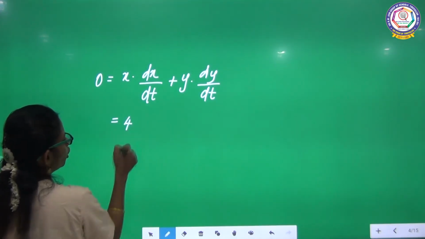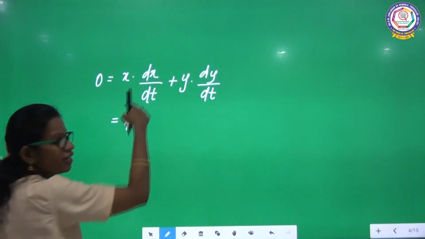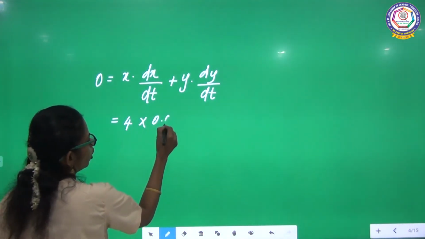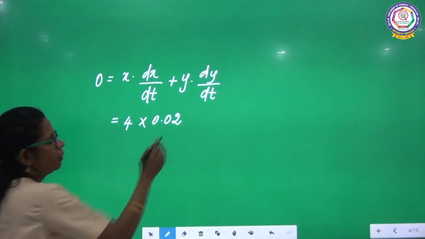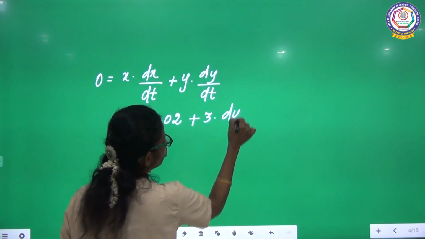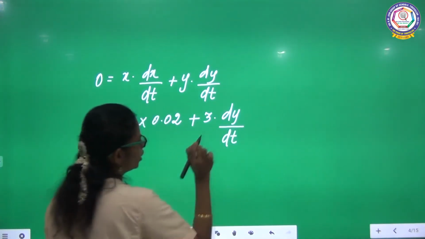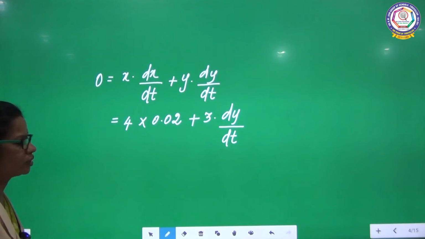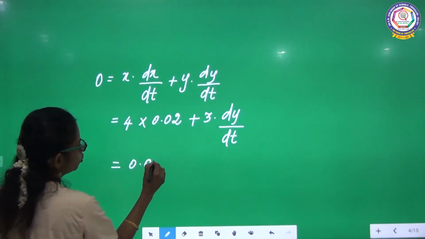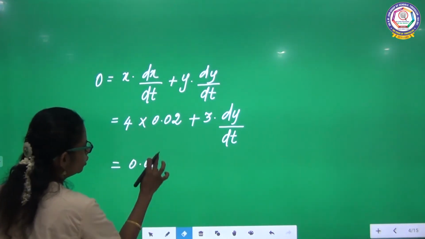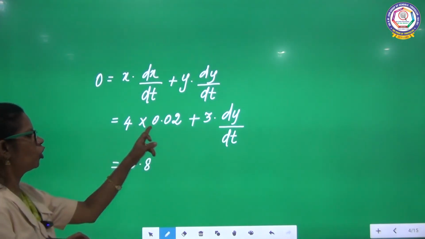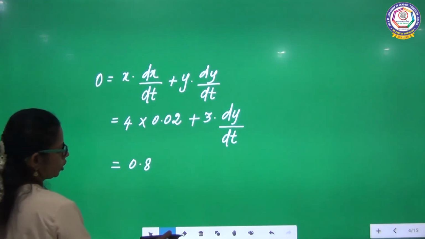So 4 into dx by dt 0.02, right? Plus, what is your y? Y is 3 into dy by dt. Now, 4 into 0.02, what you will get?